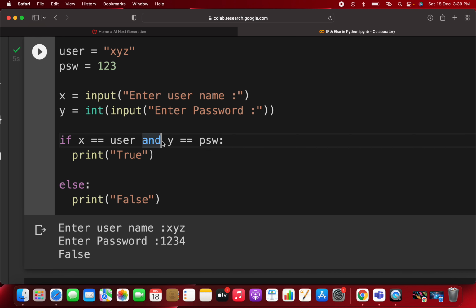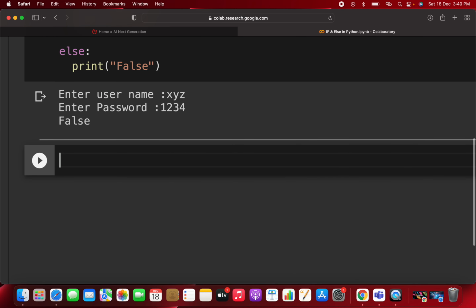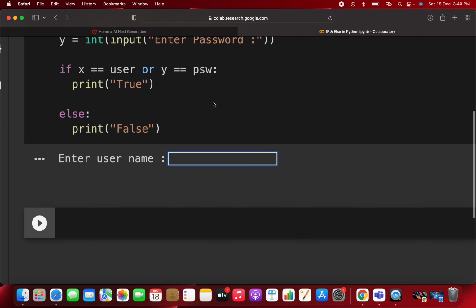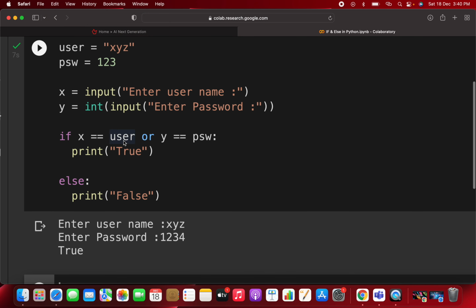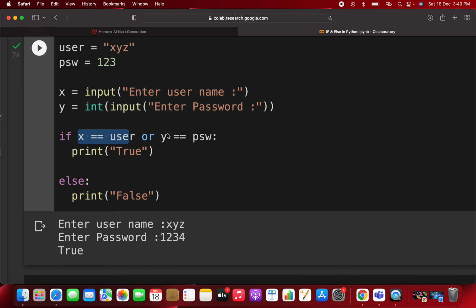But now if you are using OR, that's another difference. You need only one of the conditions to be true, either xyz is true, or if you write the password 1234, then this condition will execute. Meaning one of the conditions must be true. Either the username can be correct or the password can be correct, then this condition becomes true and this particular block will execute. Okay, this was about where you are going to use if and else.